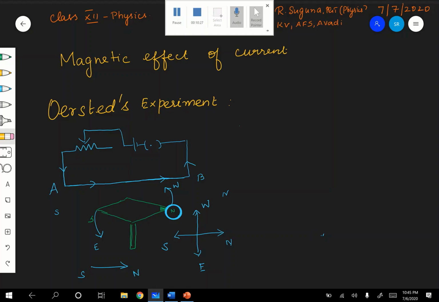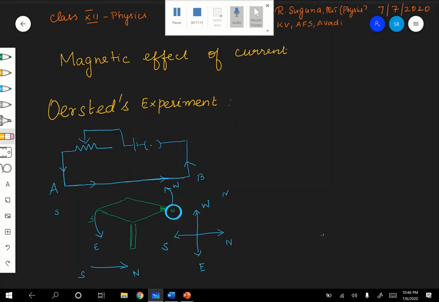The reason is, when you rotate the compass needle, whatever you do, it will come to rest only in the north-south direction. Why? Because our Earth is a huge magnet. Earth has a magnetic field. It acts as a huge magnet, so however much you disturb your compass needle, you rotate it, whatever you do, finally that needle will come to rest only in the north-south direction, showing that it is aligned in the direction of the magnetic field of Earth.